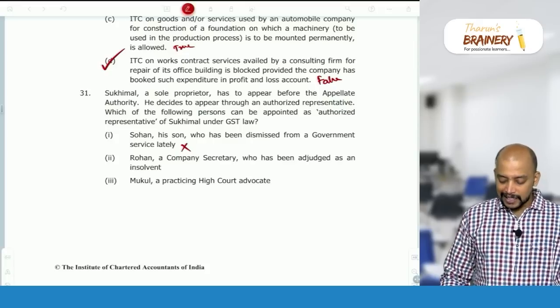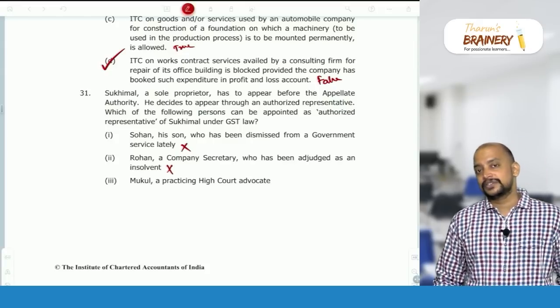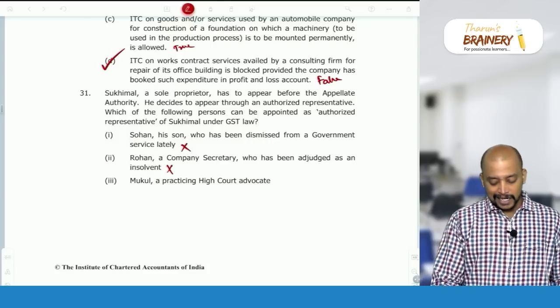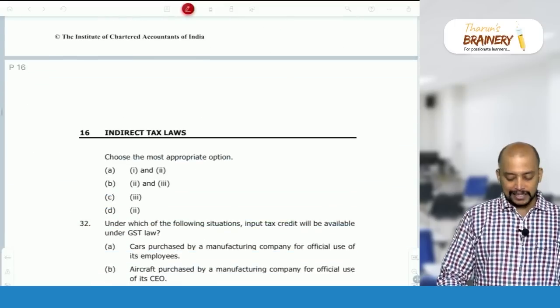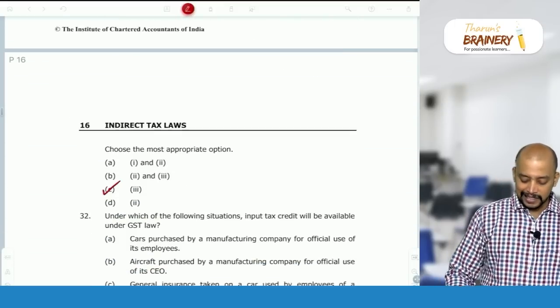Rohan, a company secretary who has been adjudged as an insolvent, no, a person who is adjudged as an insolvent also cannot be acting as authorized representative. Mukul, a practicing high court advocate, yes, they can practice as authorized representative. So only 3 is the answer.